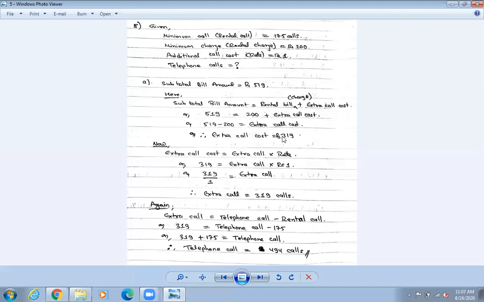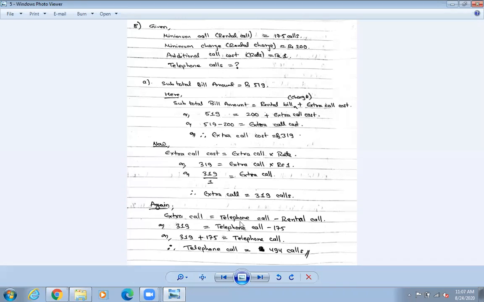Extra call cost is 319 equals to extra call into rate. The rate is 1 rupee, okay, write 1. When multiplication goes this side it becomes divide. 319 divided by 1 means 319 only. So 319 calls will be the value of extra call.